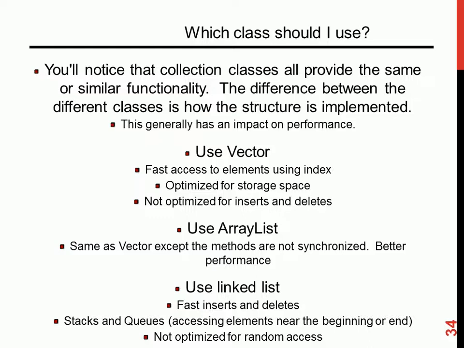So now, which class should I use and when? So you can see that all the collection classes provide similar functionalities. And the difference between the classes is how the structure is implemented. Now, use vector when you want fast access to elements using index, and for optimized storage space. But it's not optimized for what? Insert and delete. If one wants to access, that one is faster. And when you want to insert, no.